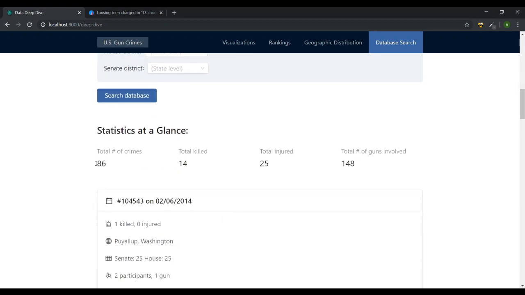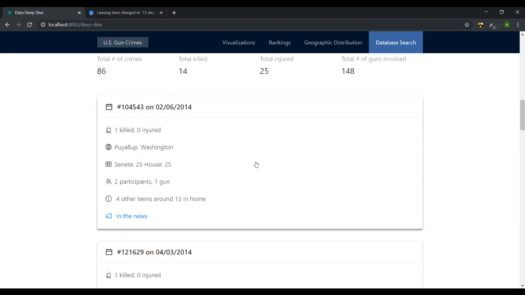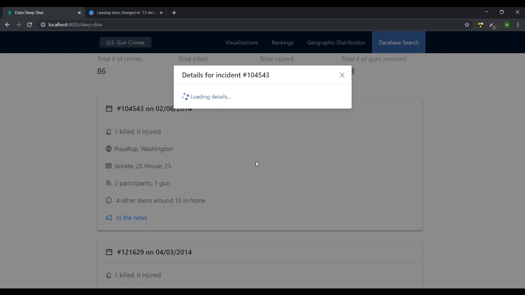There we go. 86 in total for that entire time range, so not too many. Open this up and it will show one gun, and that gun has to be a shotgun.